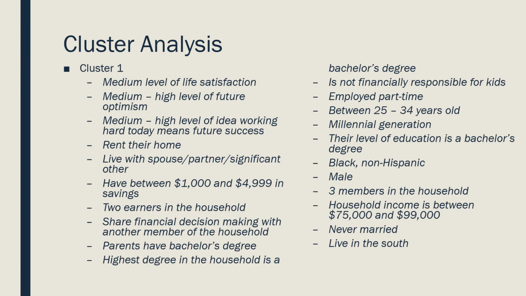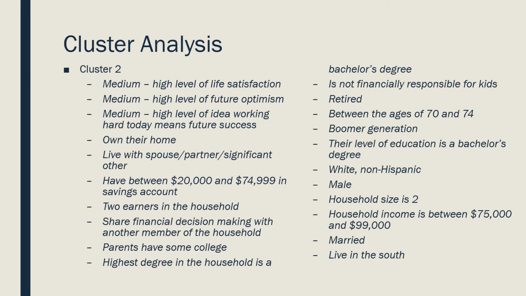I looked at each individual cluster and I identified what number it was and created the real world words, if you will, of what that cluster is. So here's cluster 1. They have medium high levels of life satisfaction, future optimism, and the idea of work hard today equals future success. They've got bachelor's degree, millennial generations 25 to 34, Black non-Hispanic males with an income of $75,000 to $99,000 a year.